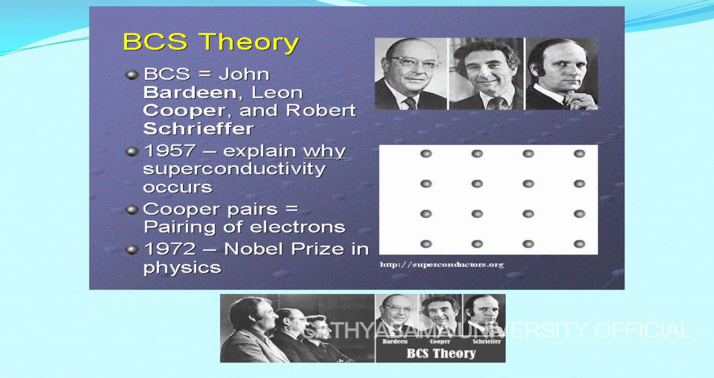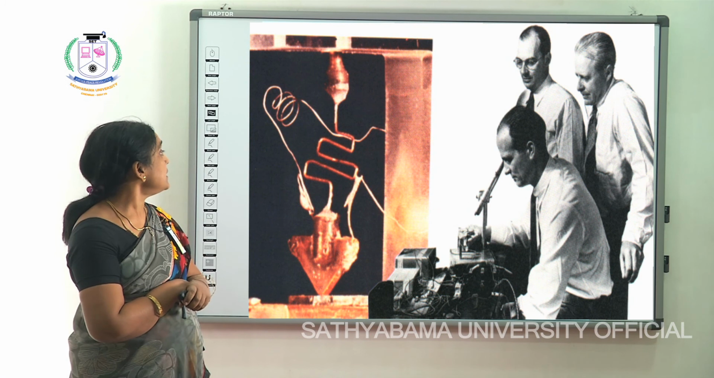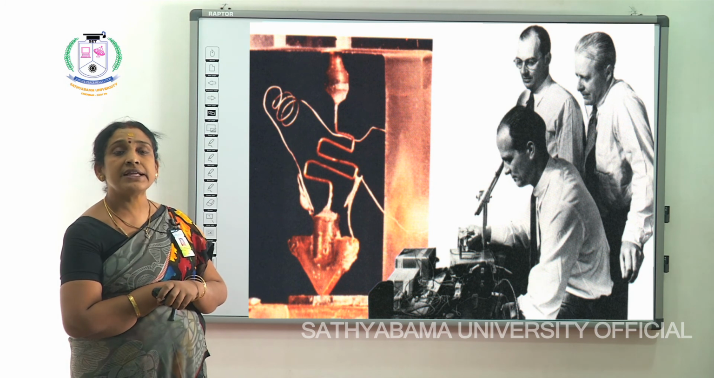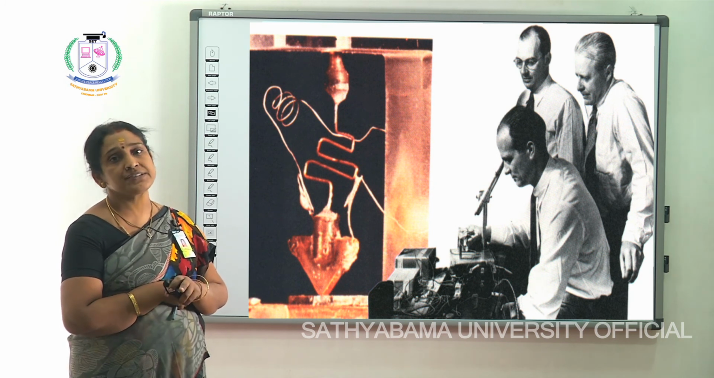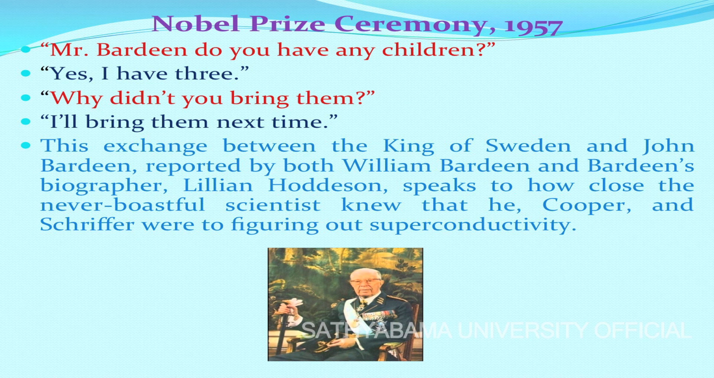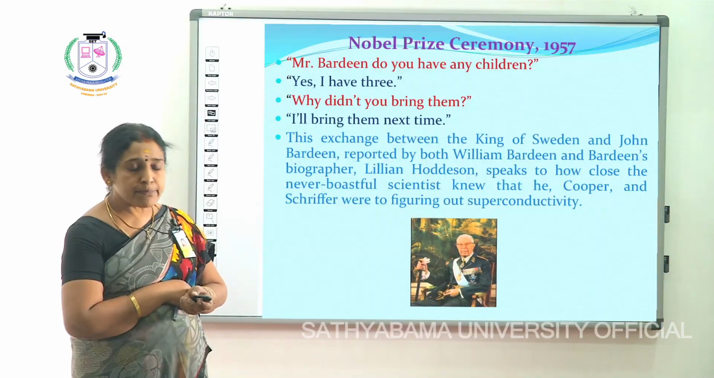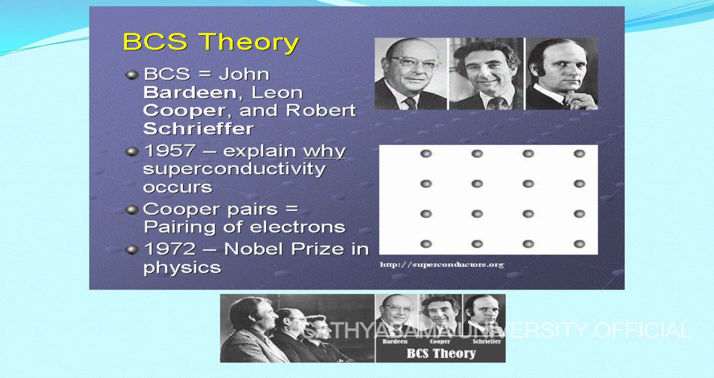So, now let us discuss the Bardeen, Cooper and Schrieffer theory, the BCS theory. Bardeen got a Nobel Prize in the year 1956 for his discovery in the field of the electric transistor. When he went to the Nobel laureate function, he was called by the king of Sweden. The king asked him why he had come alone and not brought his family, and he replied that he would bring his family next time. Surprisingly, in the year 1972, he got the Nobel Prize for his discovery in the field of superconductivity.